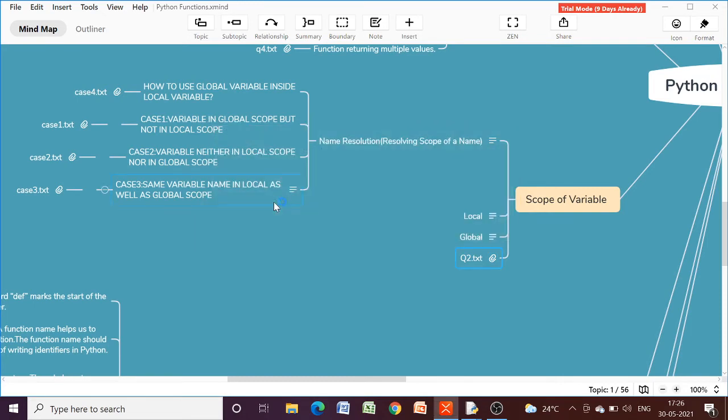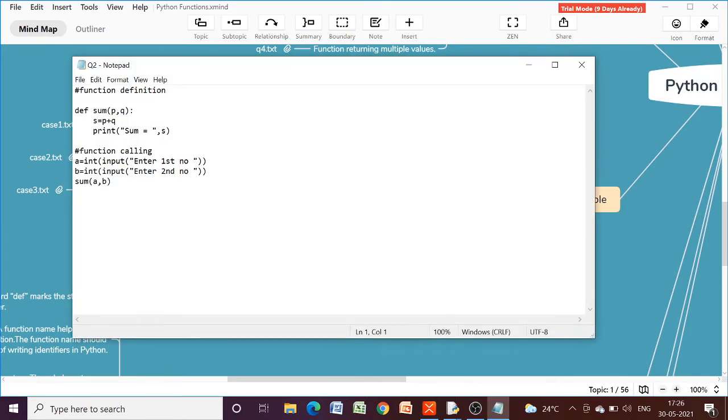Here we have some piece of code. As I told you, the parameters have local scope to the function. So here P, Q and S have local scope. These are local to the function sum. S is local because it has been defined inside our function. P and Q are our parameters, so they will be locally accessible to the function sum. So here three variables have local scope.